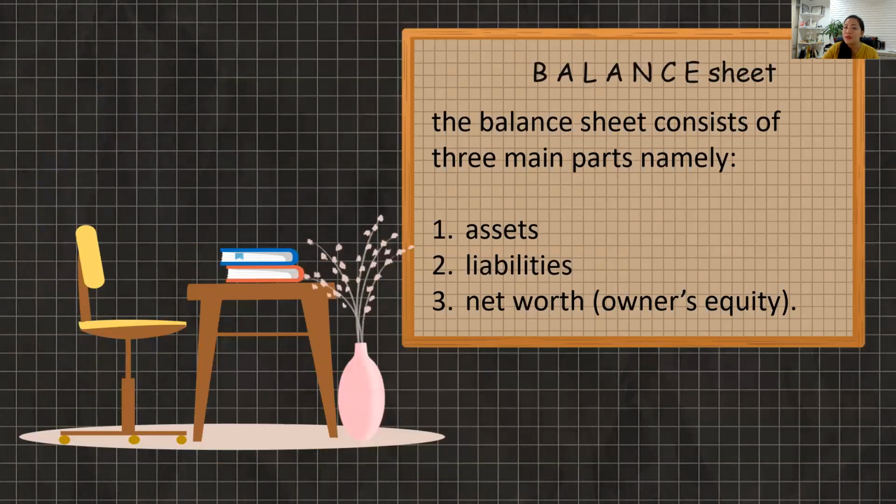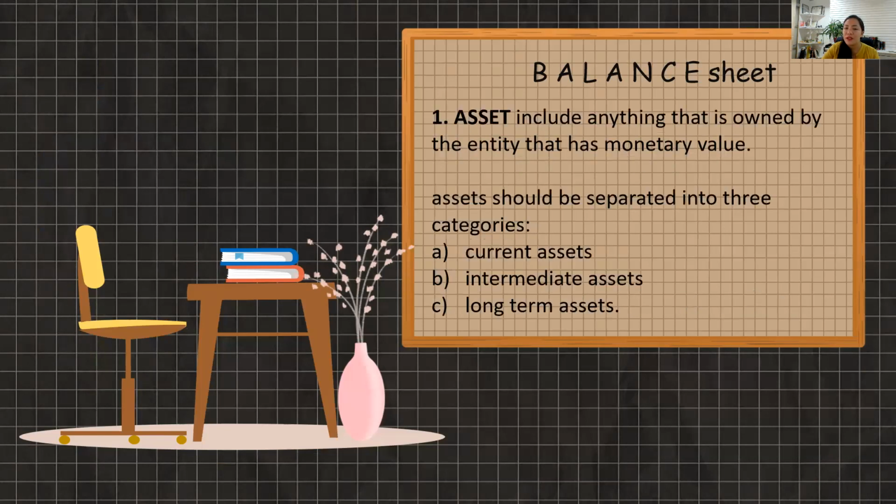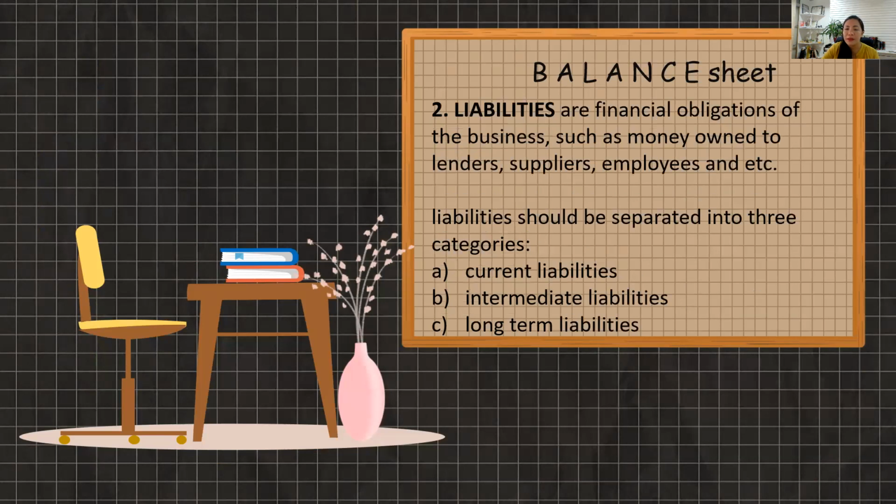So balance sheet consists of assets, liabilities, net worth, or owner's equity. Balance sheet assets include anything that is owned by the entity that has monetary value. Assets should be separated into three categories: current assets, intermediate assets, and long-term assets. Liabilities are financial obligations of the business, such as money owed to lenders, suppliers, employees, and others. So liabilities should be separated into three categories: current liabilities, intermediate liabilities, and long-term liabilities.